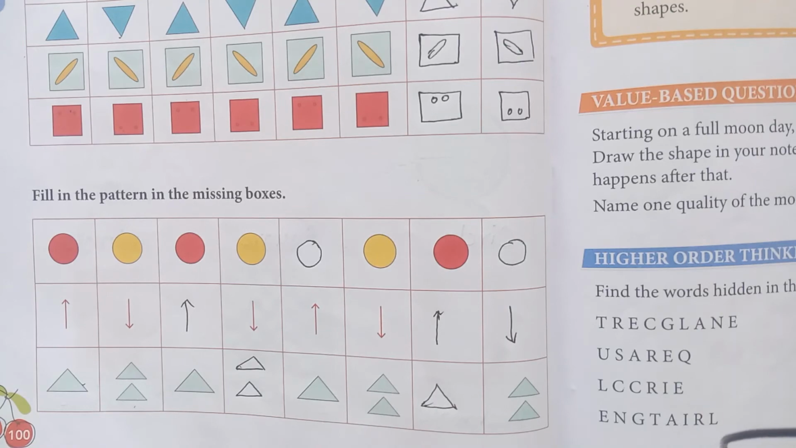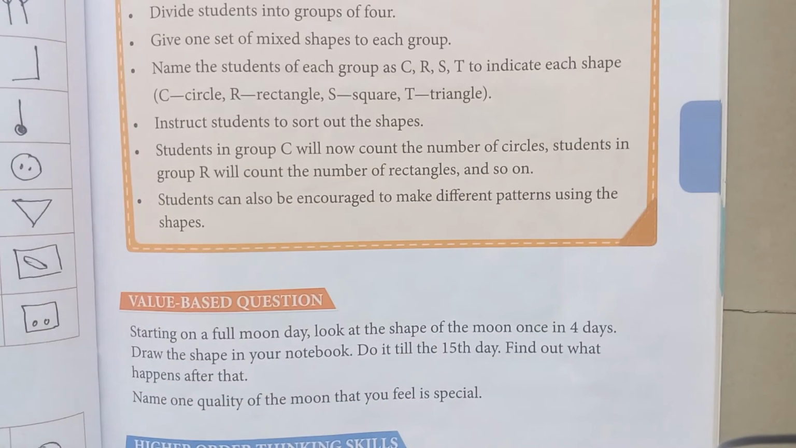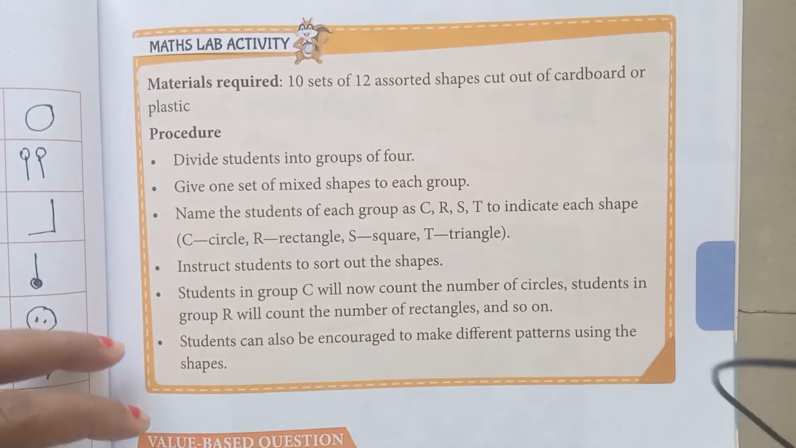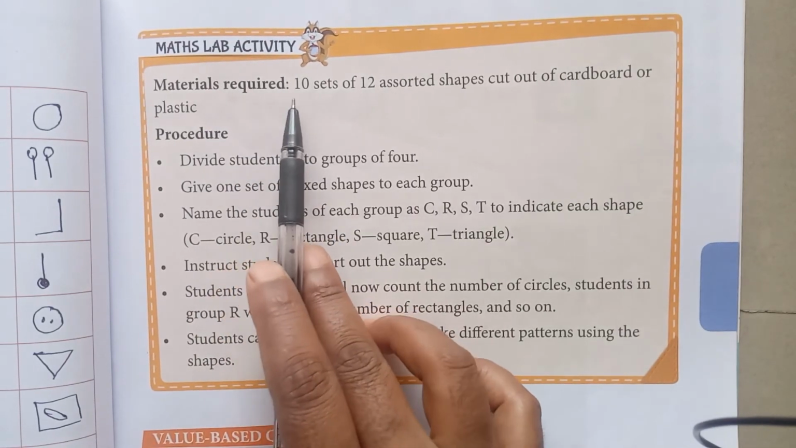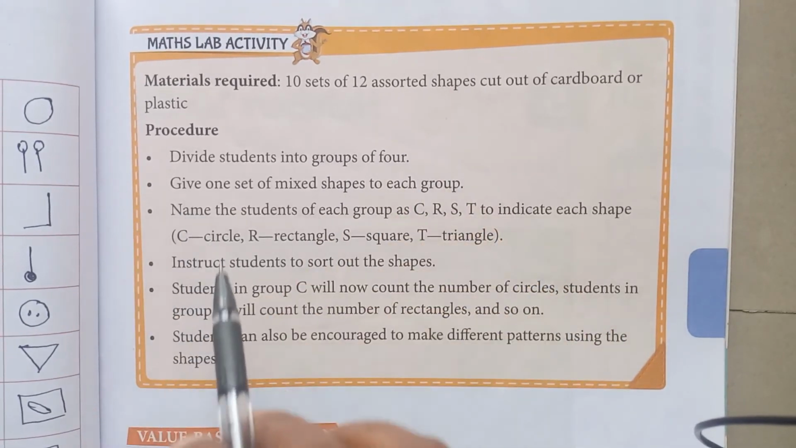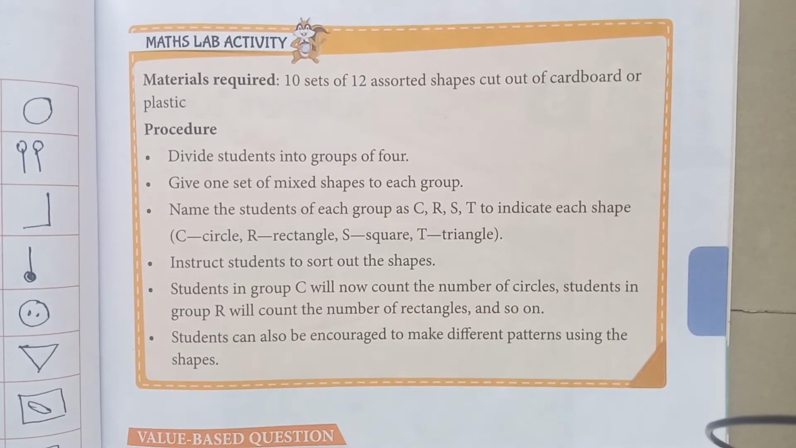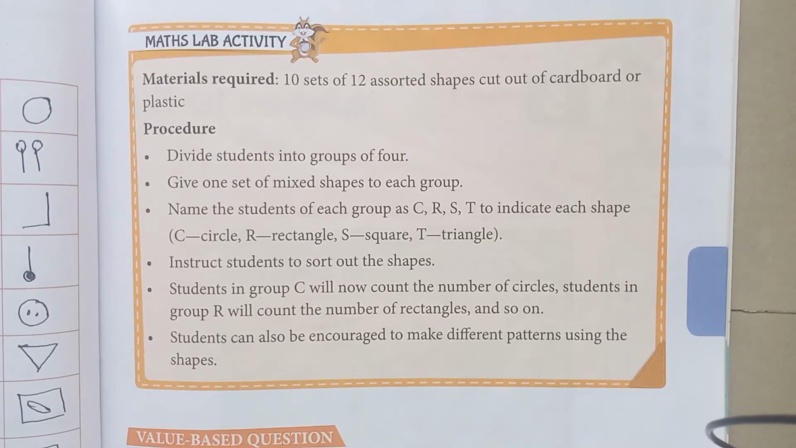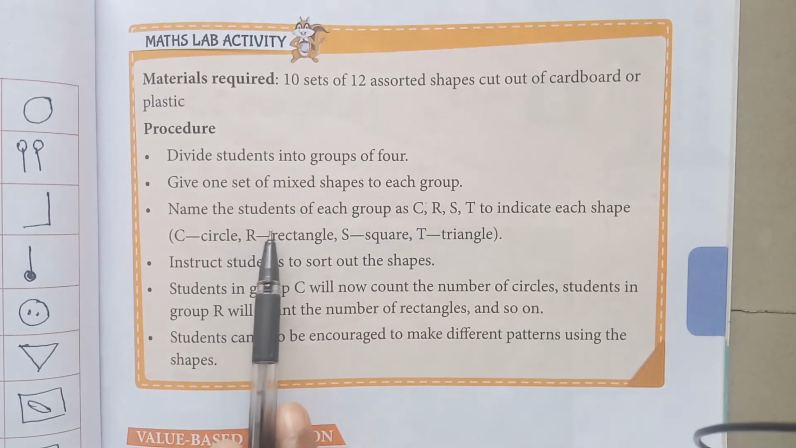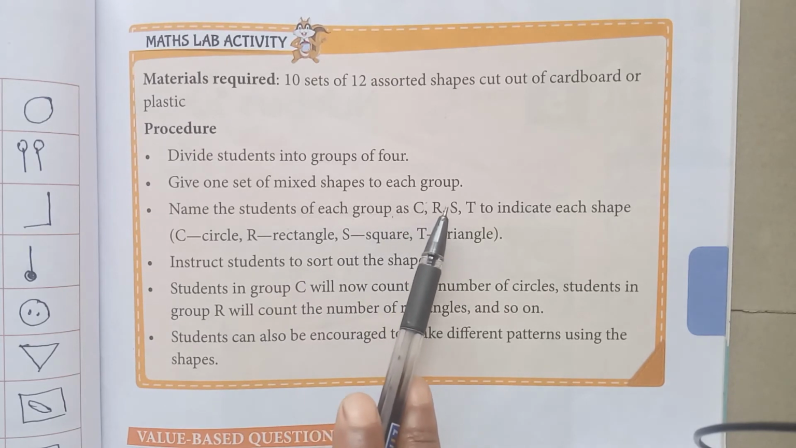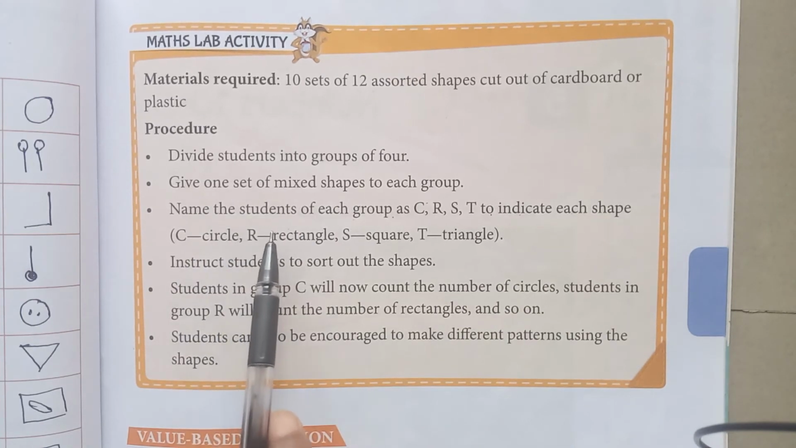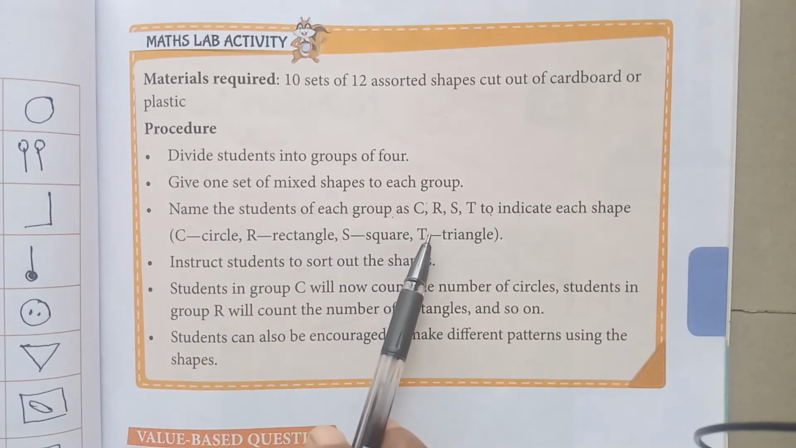Now activities remain. We will start with the activity. Maths lab activity. The material required: 10 sets of 12 assorted shapes. Okay, 12 shapes we need, cut out of cardboard or plastic. Procedure: divide students into groups of 4. Okay, give one set of mixed shapes to each group. Name the students of each group as C, R, S, T, to indicate each shape. Yes, C means circle, R means rectangle, S means square, and T for triangle.